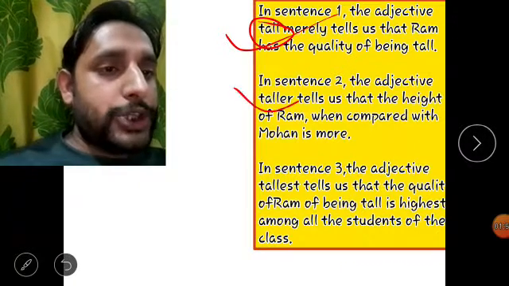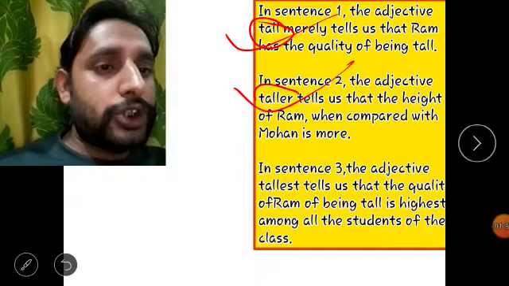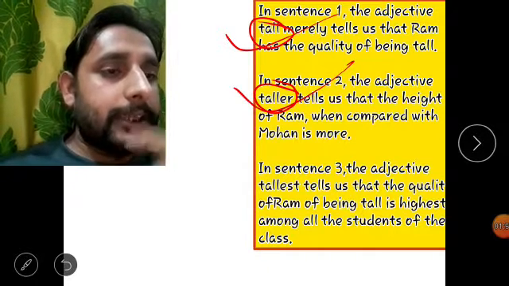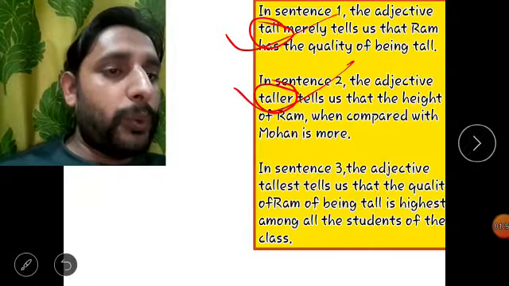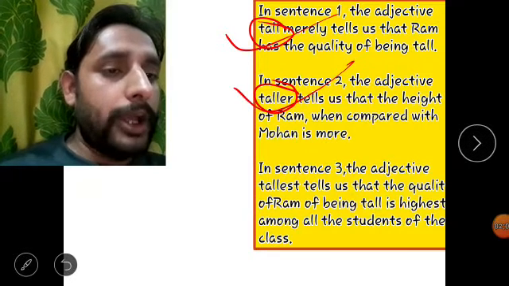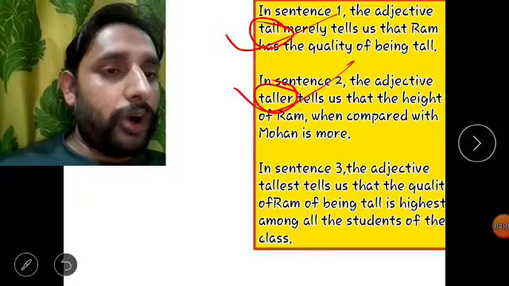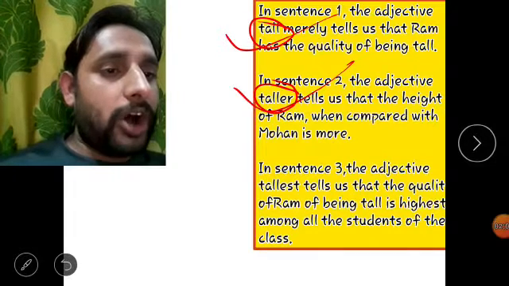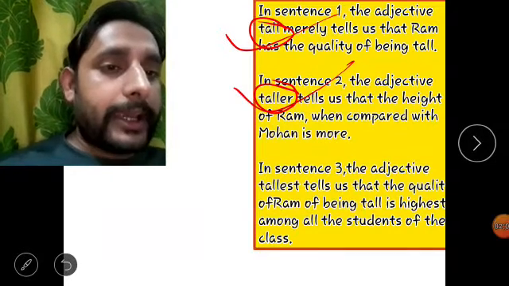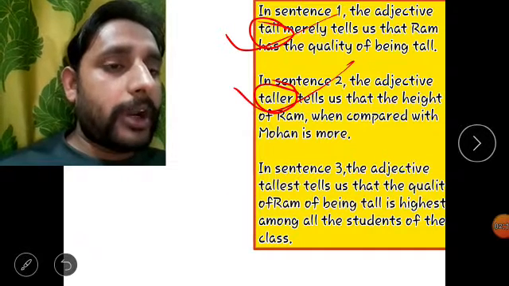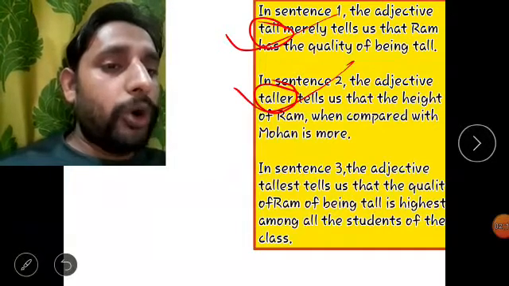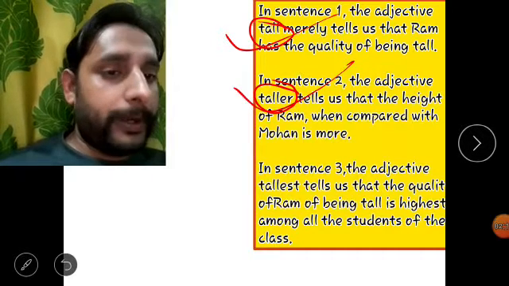And in sentence two, the adjective taller tells us that the height of Ram when compared with Mohan is more. Your second sentence was Ram is taller than Mohan. In the second sentence, we observed that the height of Ram is more than the height of Mohan.